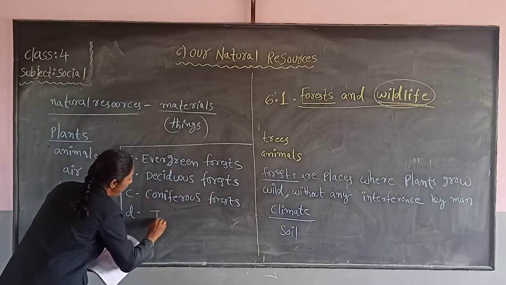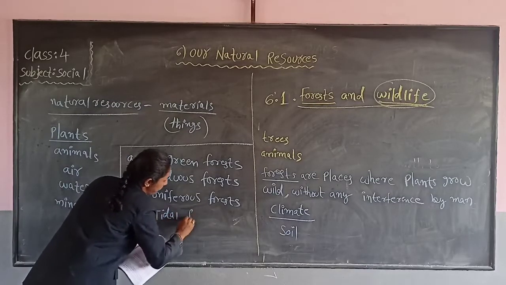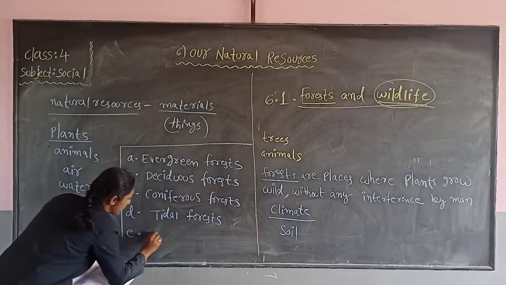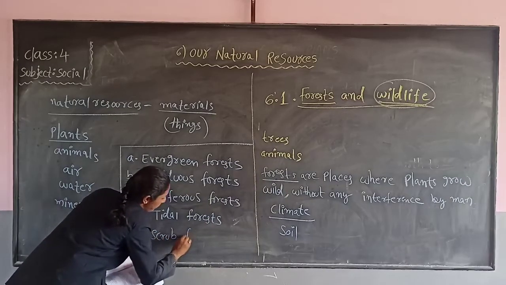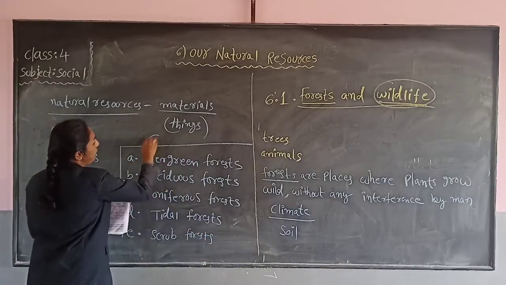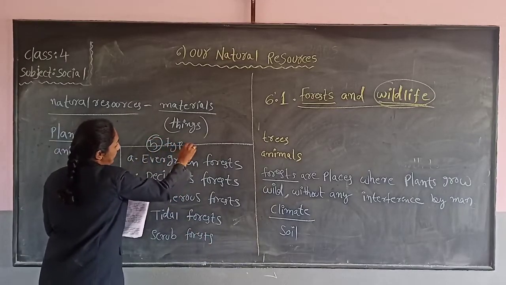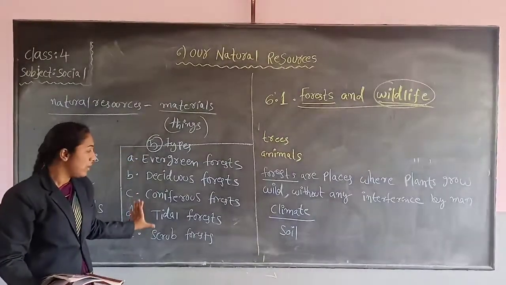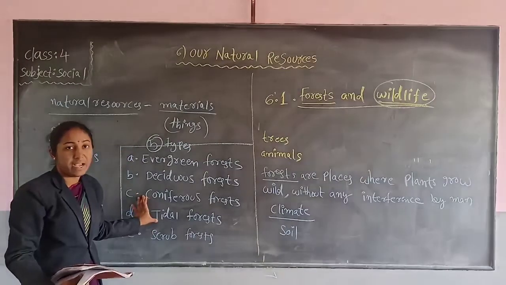Fourth one, tidal forest. And fifth one is scrub forest. So these are the 5 types of forests in our country. These are the 5 types of forest that grow in India.